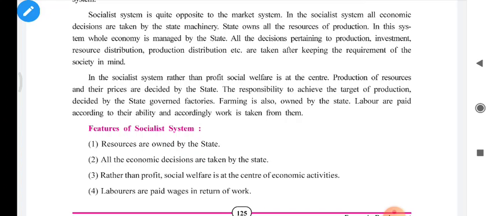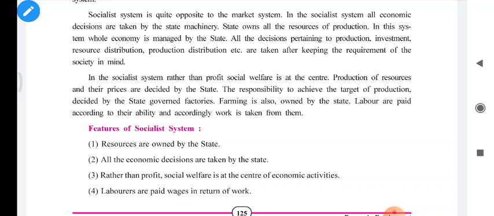Means the production of goods is done in such a way that it fulfills the primary needs of society. After satisfying the primary needs, the state will start the production of luxurious goods. Without satisfying the primary needs, the government does not start or look after the production of luxurious goods.